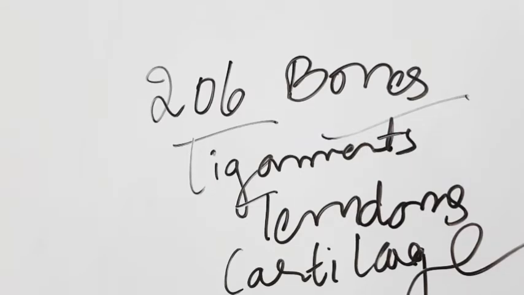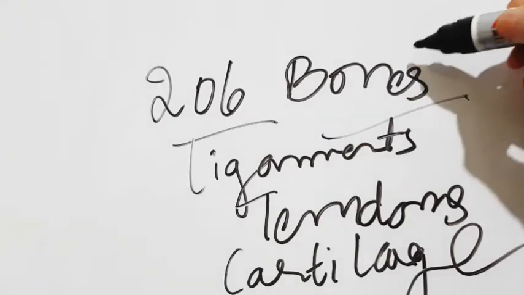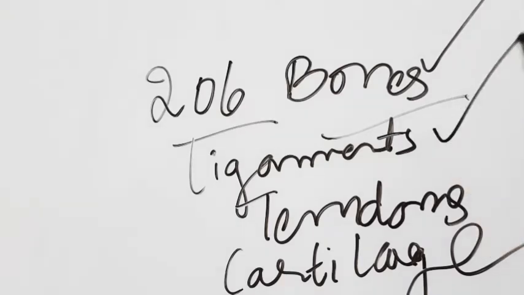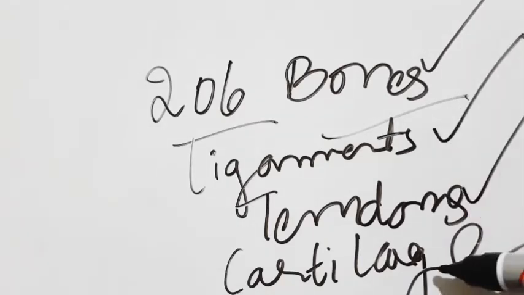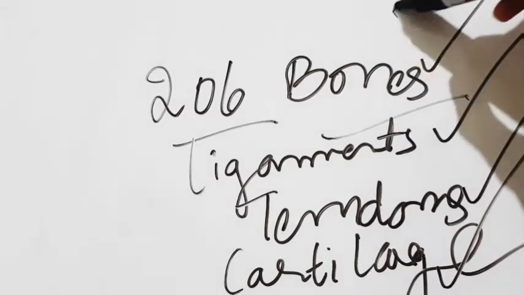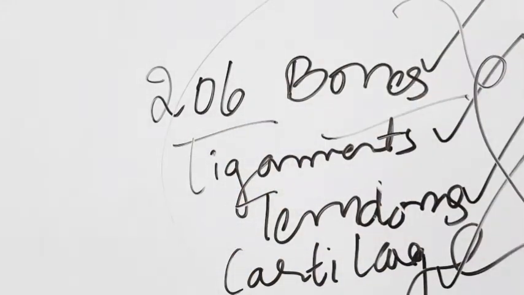All of these total together are the skeletal system. So these bones, ligaments, tendons and cartilage are all supporting structures for our body. If these are not present, we are not able to move, we are not able to do any activity. So all this supports the main function.